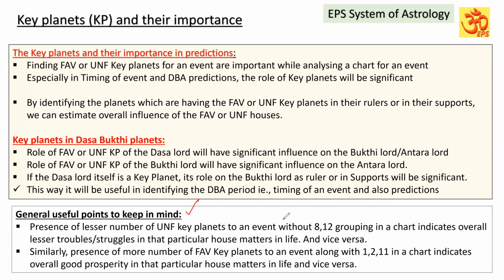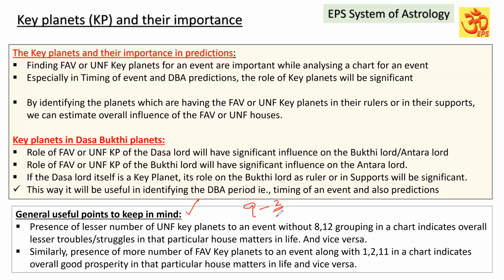That's what I said also. While we are studying all 9 planets, suppose out of 9 planets only 2 or 3 are unfavorable key planets for an event, and also there is no 8 and 12 grouping, it indicates overall lesser troubles or struggles in that particular house matters in life.